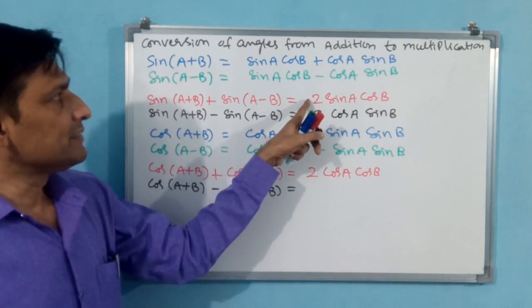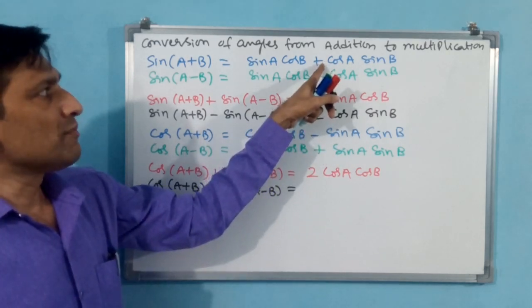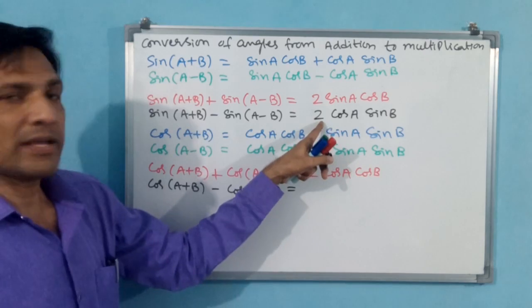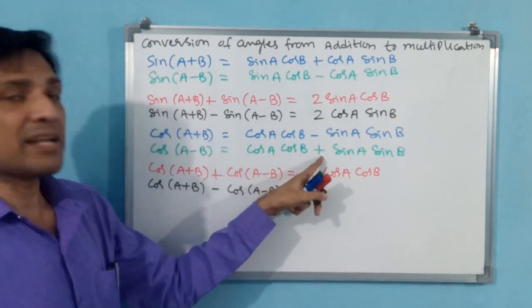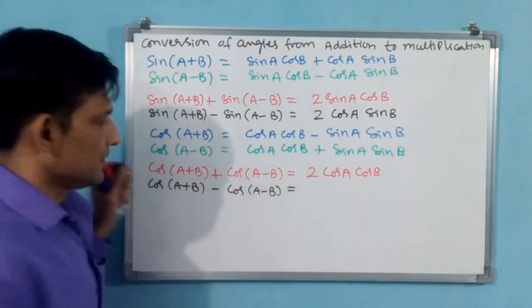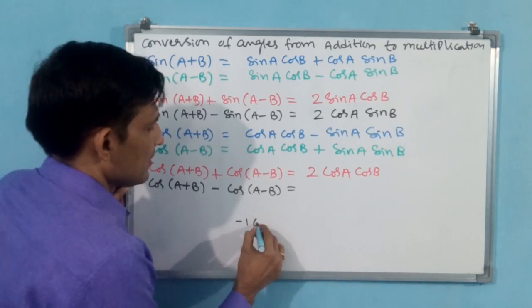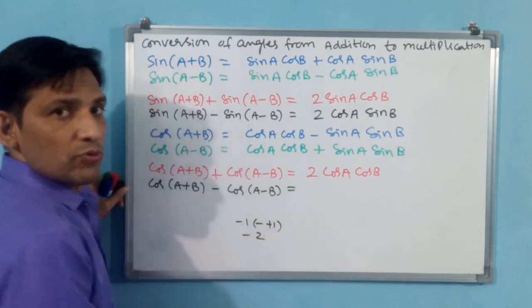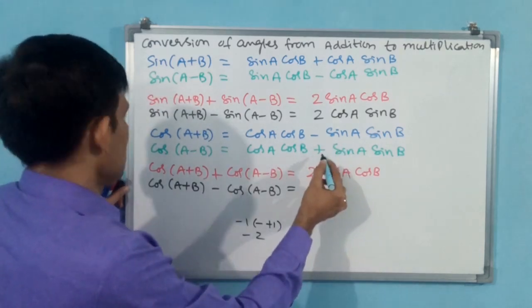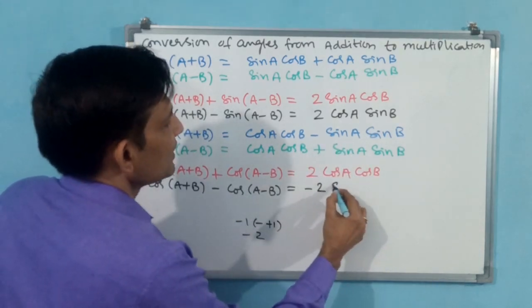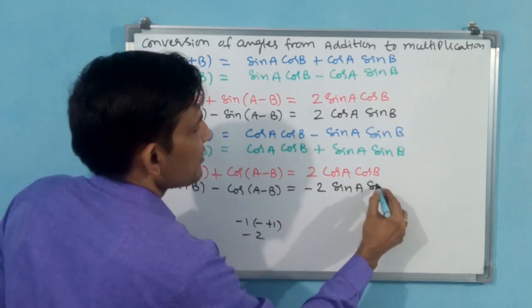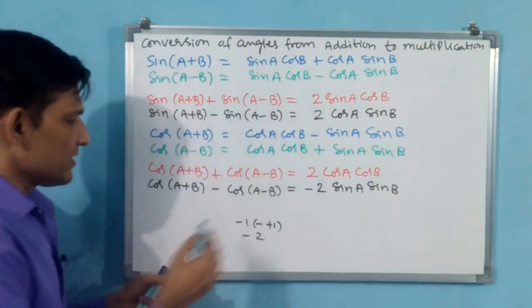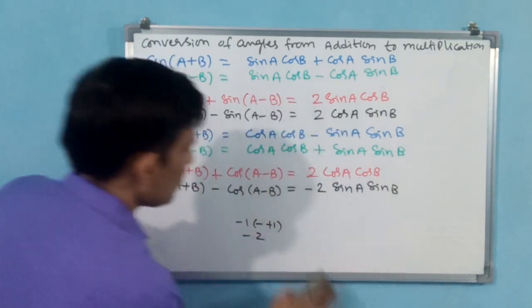Earlier it was positive, minus of minus was there, that is why 2 has come. But here minus is there, again minus is coming. Minus 1 minus of plus 1 is minus 2, that you have to keep in mind. That means minus 2 sin A sin B. Except this, remaining all are positive, but this only will be negative.